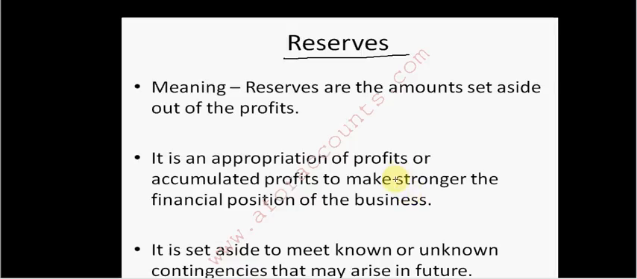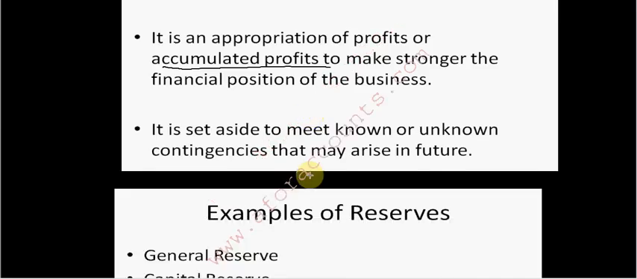See, I don't know for what exactly this will be used, but accumulated profits definitely strengthen the financial position of the business. So sometimes the case may be that you know for what contingency you are keeping it aside, and sometimes it is just to strengthen the financial position. The purpose is also not known. So it is set aside to meet known or unknown contingencies that may arise in future.